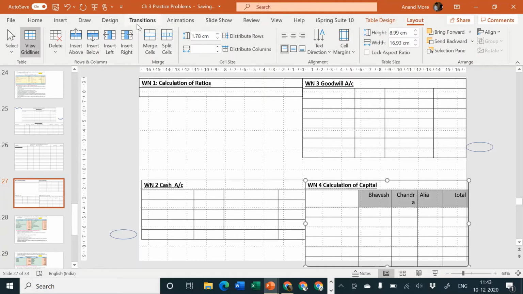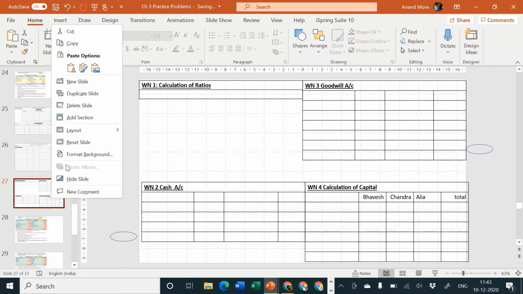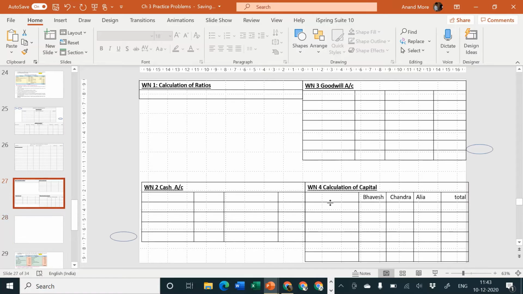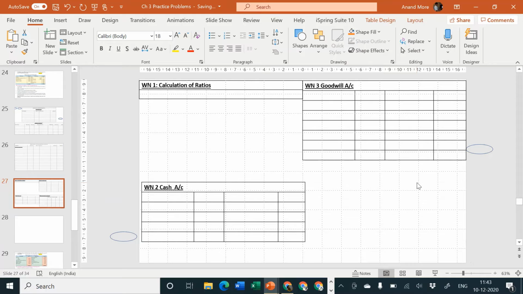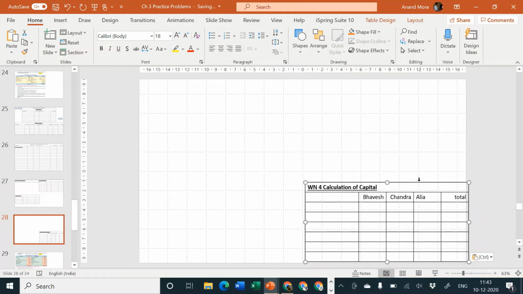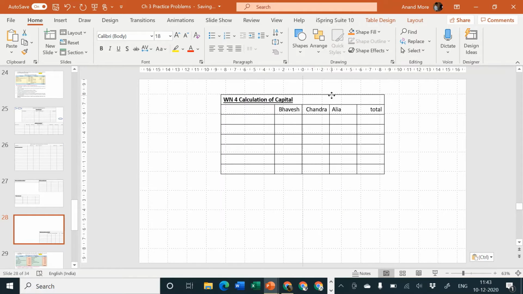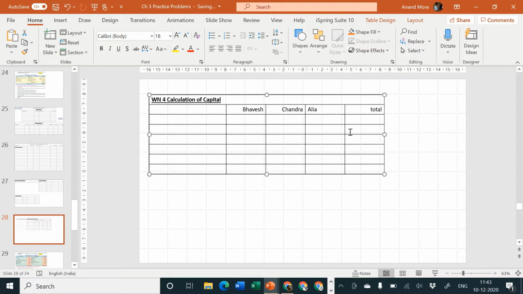In fact, what I'll do is I will use a separate page for the purpose of this working note. It will be easier for you to do the same. Let working note number 4 be on a separate page. You may write it in your normal manner, that is not a problem. This is only for my PowerPoint presentation because I have limited real estate on the slide. So with whatever limited real estate I have, I am trying to adjust the format.